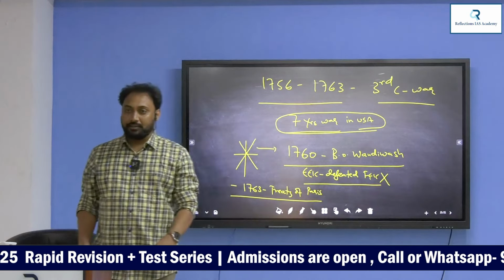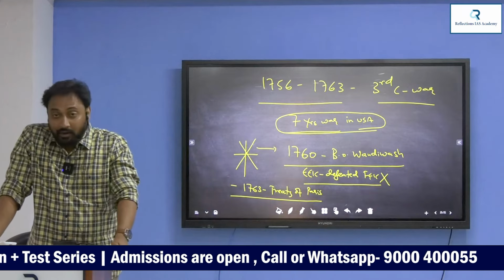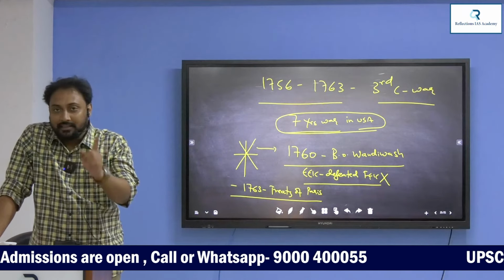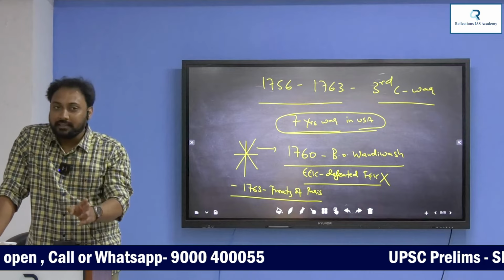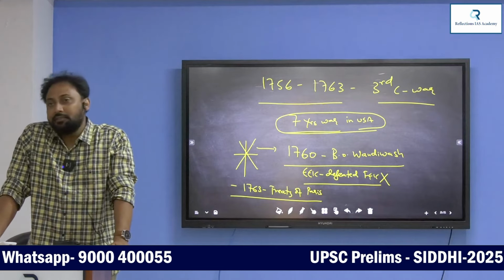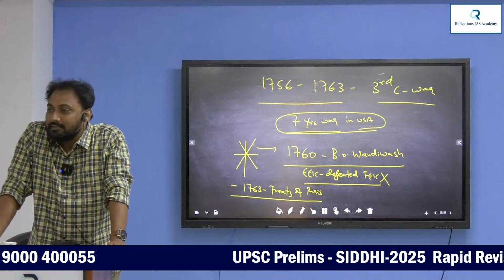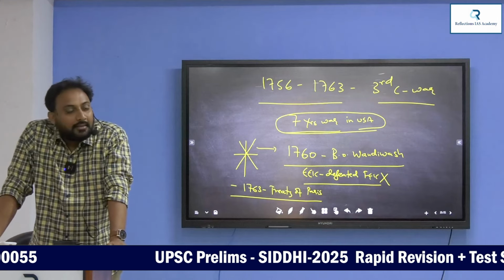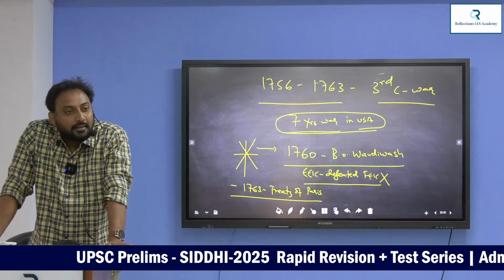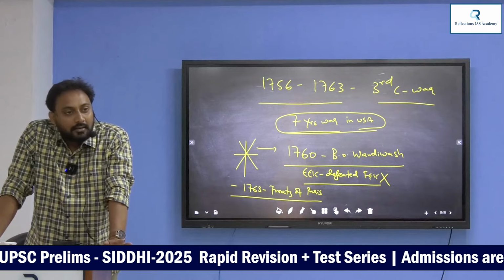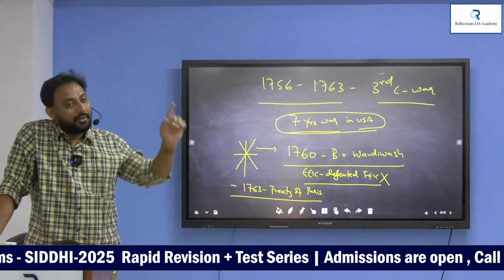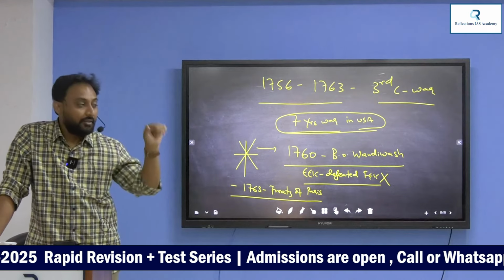1763, Treaty of Paris. You have to remember two things: 1760, Battle of Vandivash, and 1763, Treaty of Paris between the English and the French. What is this Treaty of Paris? Colonies which were taken were given back. I mean, you are talking about India, not the USA.